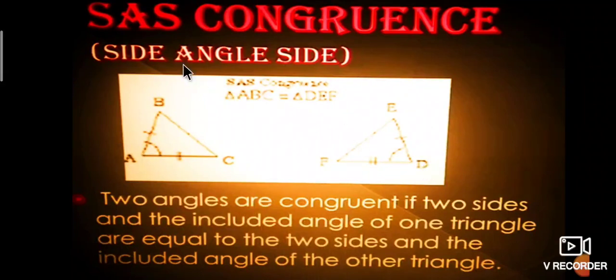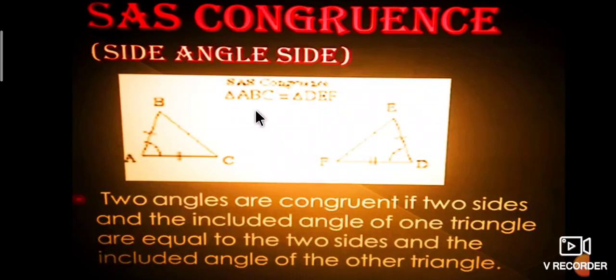Here we consider side angle side congruency. Observe that ABC is one triangle and DEF is another triangle.